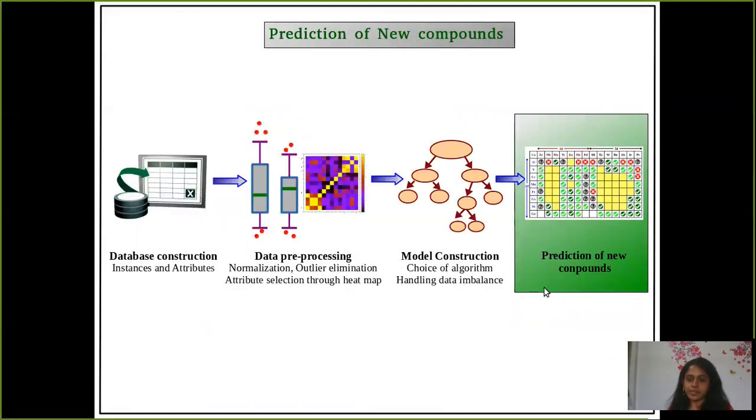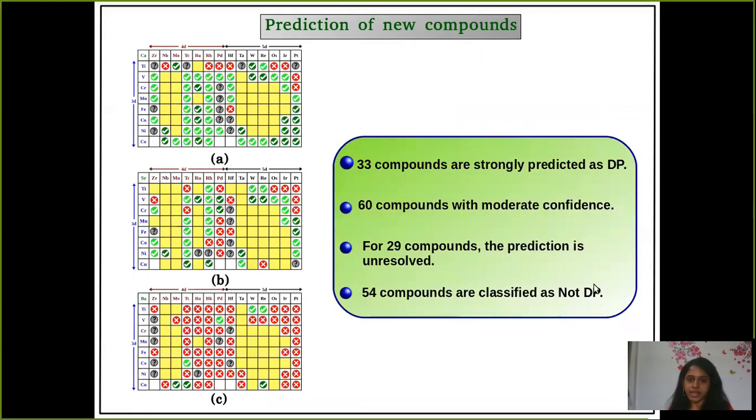The next step is the prediction of new compounds, and this is the summary of our predicted compounds. As I have already mentioned, we are interested in the prediction of magnetic double perovskite compounds. So we consider B from 3D and B prime from either 4D or 5D. And let me just explain the color convention. These three sets are for the three different A cations, calcium, strontium, and barium respectively. And the yellow boxes are the compounds which are already there in the literature.